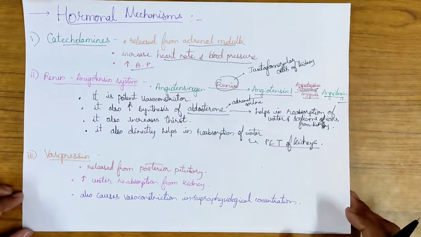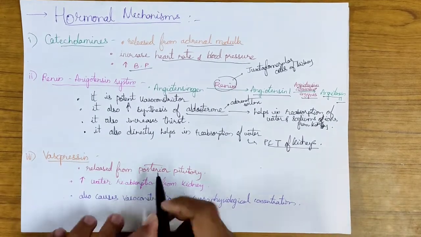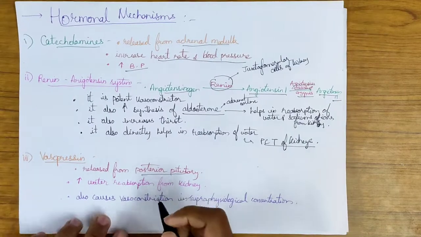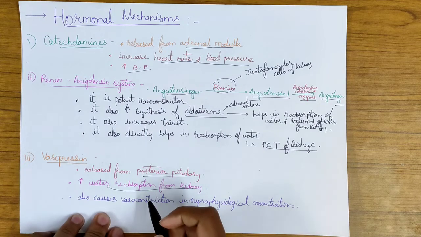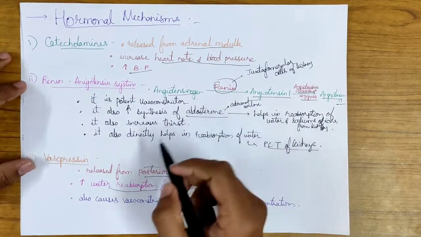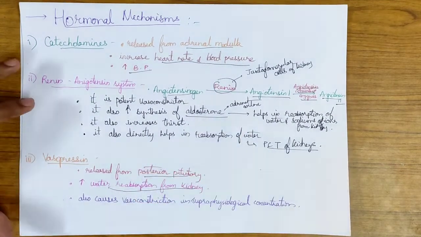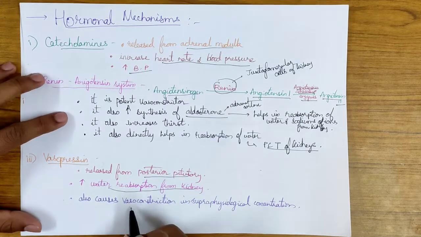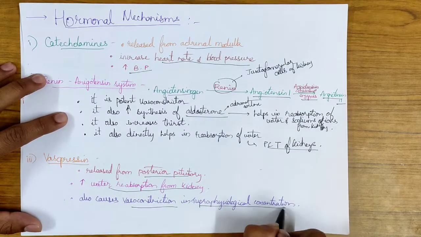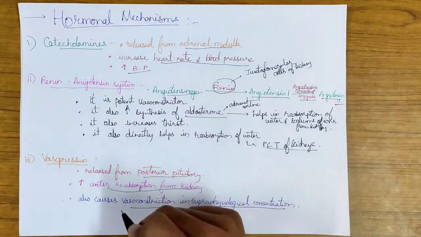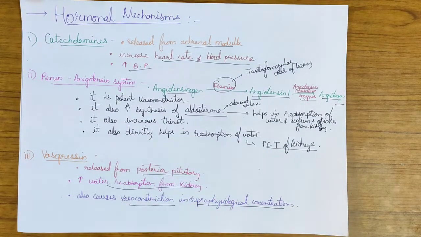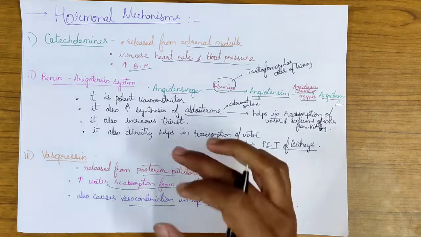The next one is vasopressin. It is released from the posterior pituitary. It also increases the water reabsorption from the kidney, as we saw with aldosterone and angiotensin 2. It also causes vasoconstriction in supraphysiological concentration. So if provided in more amounts, this vasopressin also causes vasoconstriction. So this is the hormonal mechanism.